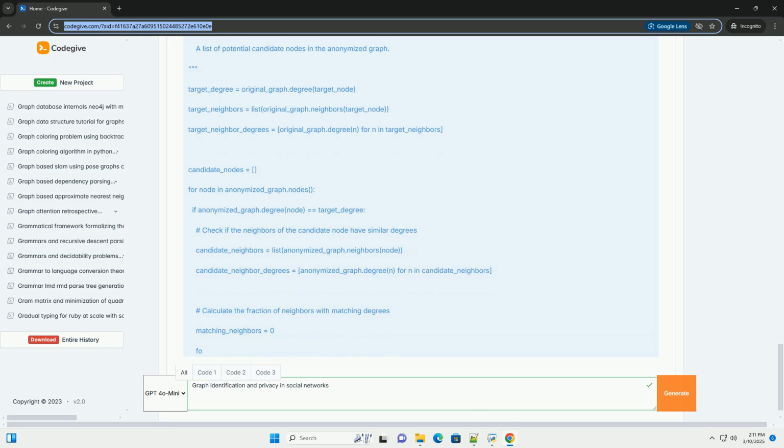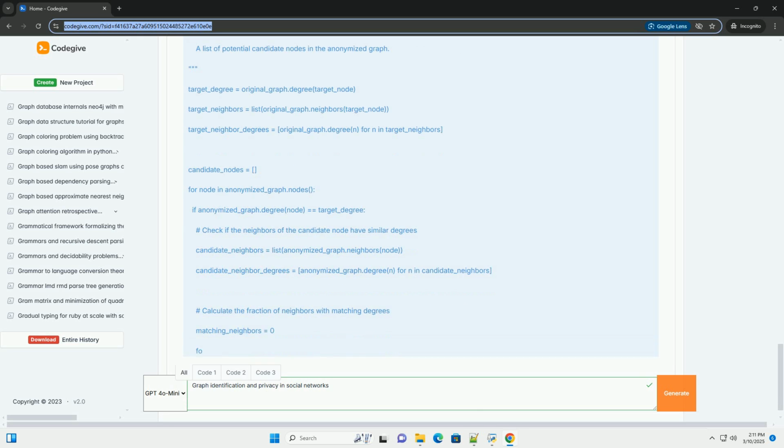Inference attacks. Inference attacks attempt to infer private attributes of a user based on their connections, activities, or the characteristics of their neighbors in the graph. Examples of inference attacks: 1. Homophily-based inference. Homophily is the tendency of individuals to associate with others who are similar to them. If an attacker knows that a user is connected to a group of people with a certain characteristic, for example political affiliation or health condition, they might infer that the user also shares that characteristic.